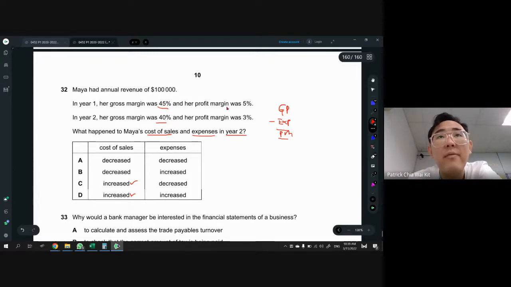So from 45 to profit margin 5%, the first year was 40%. From 45 to 5%, so 40% goes to expenses, whereas 40 to 3 is actually only 37%. So actually in the second year, the expenses has decreased, not increased.